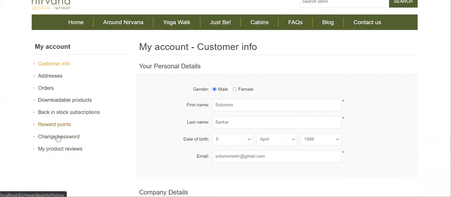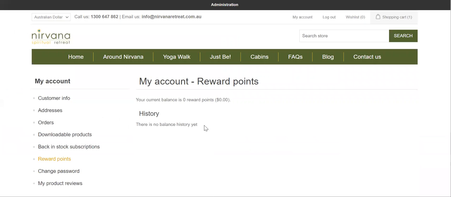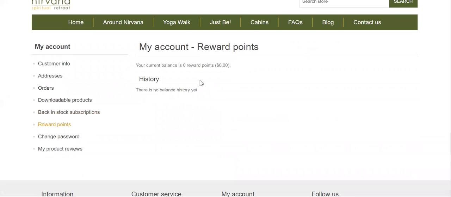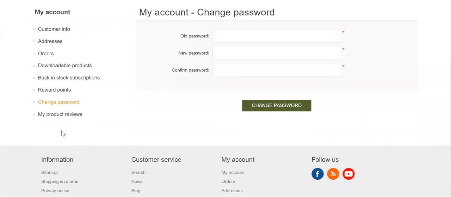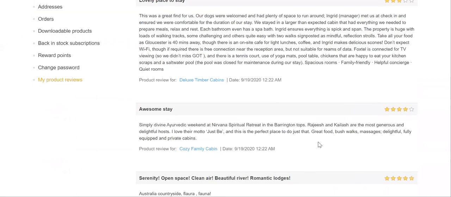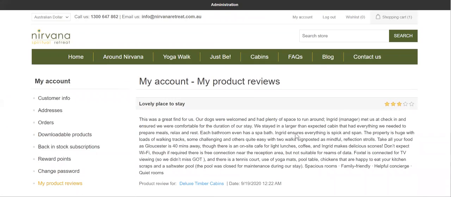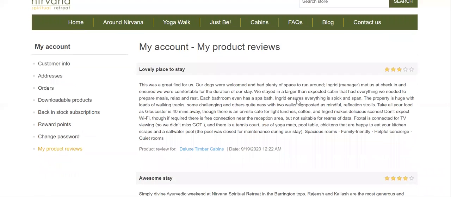Even reward points can be reconfigured from the backend, and I have change password. And if I have given any reviews to a product, I can see what reviews I have given. So this is how this public portal will look.